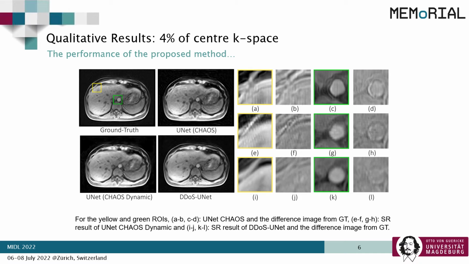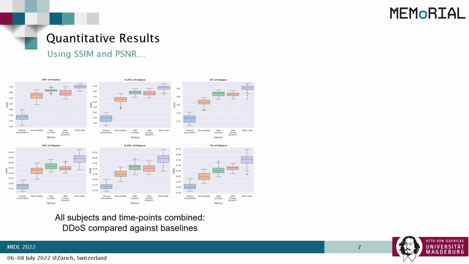2 different regions are marked by yellow and green and zoomed in on the right side. It can be seen, especially as pointed out by the difference images J and L, that without the help of temporal prior, the UNet models did not manage to super-resolve the low-resolution image as close to the high-resolution ground truth as the DDoS-UNet managed to do. The quantitative results confirm the findings of the qualitative results regarding the superiority of the DDoS-UNet over the baselines. Statistical tests determined these improvements to be significant. And we can say that the temporal information really helped the model.